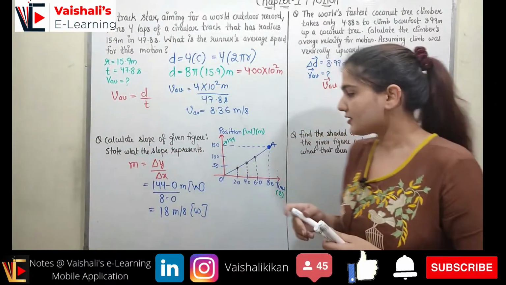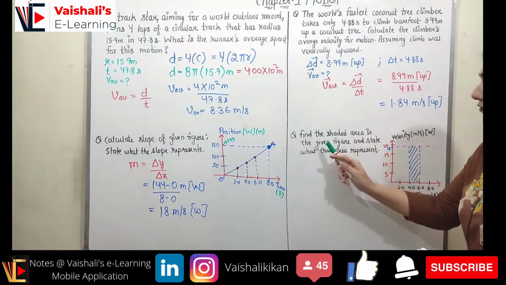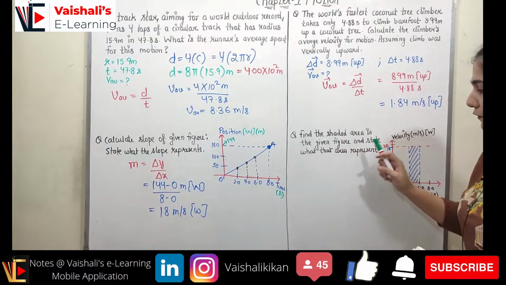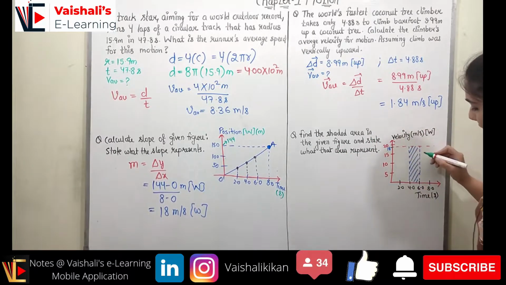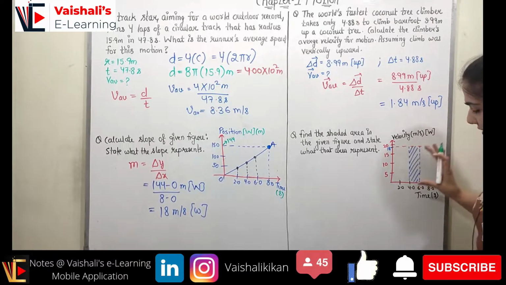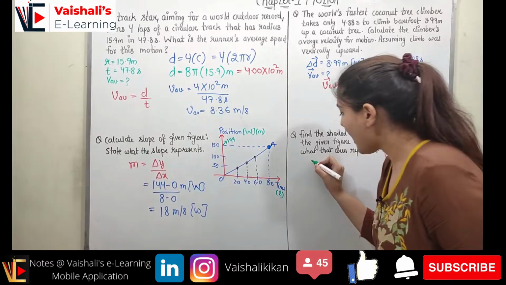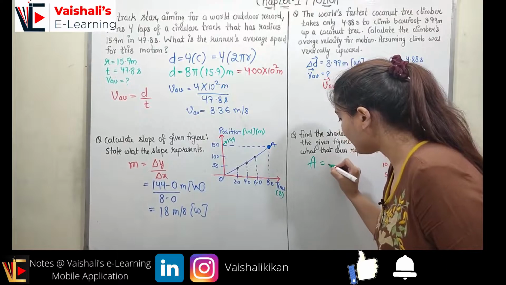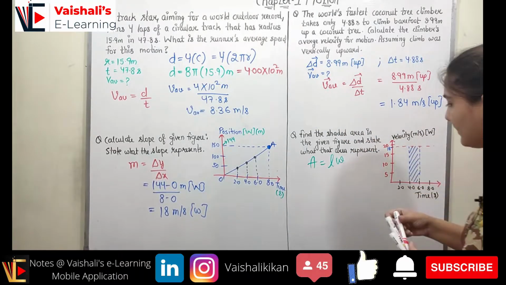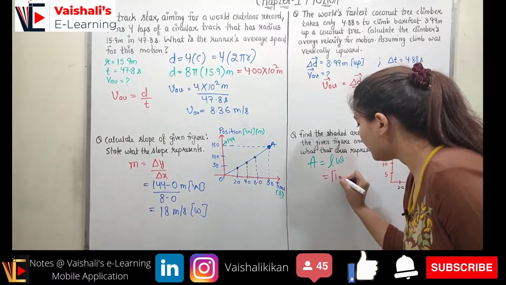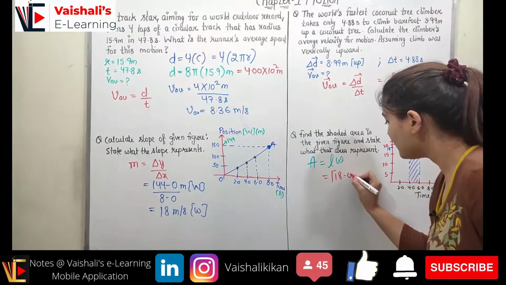So now coming to the last question, here we have find the shaded area in the given figure and state what that area represents. This is my figure, and you can see this is my shaded area. This is in the form of rectangle, and I know the area of rectangle is length into width, right? So what is the length? So length is over here 18 minus 0.